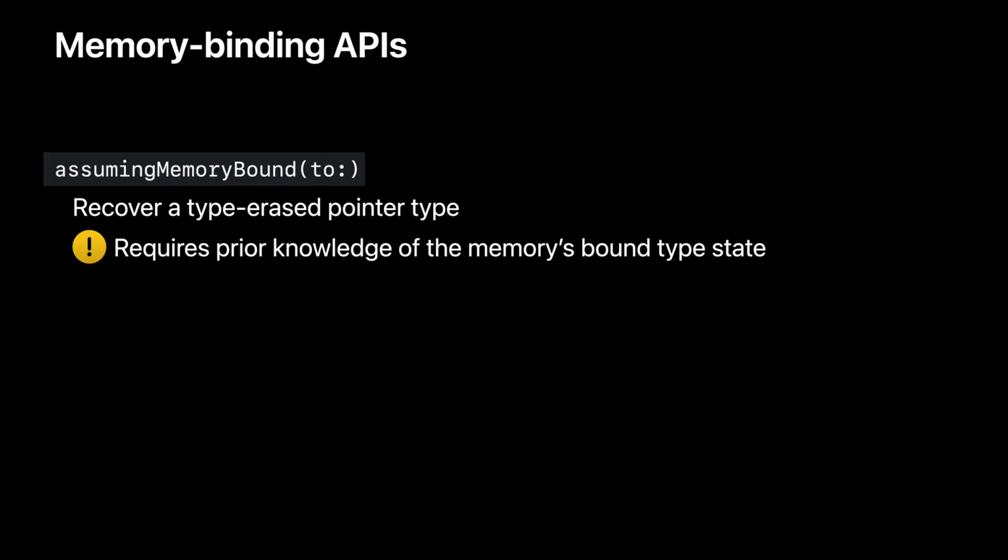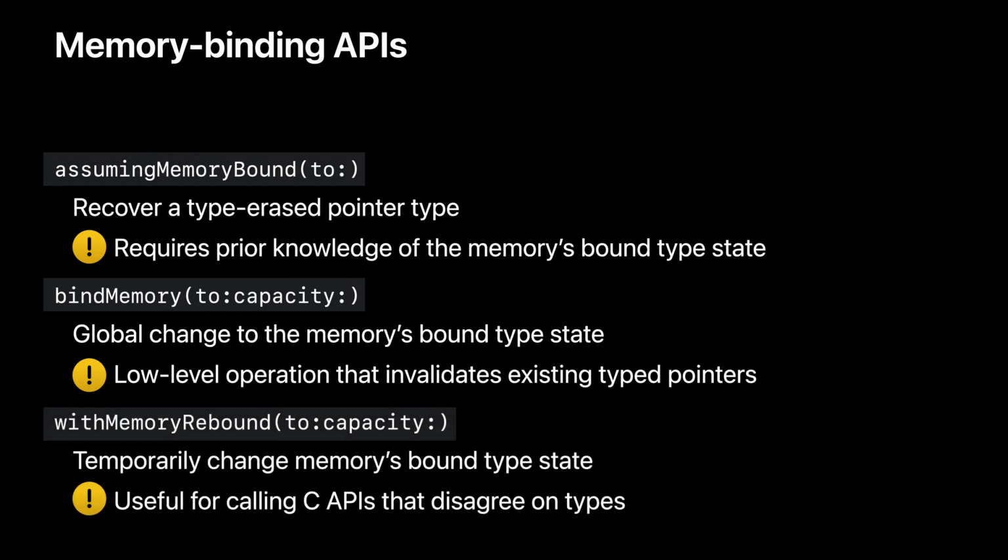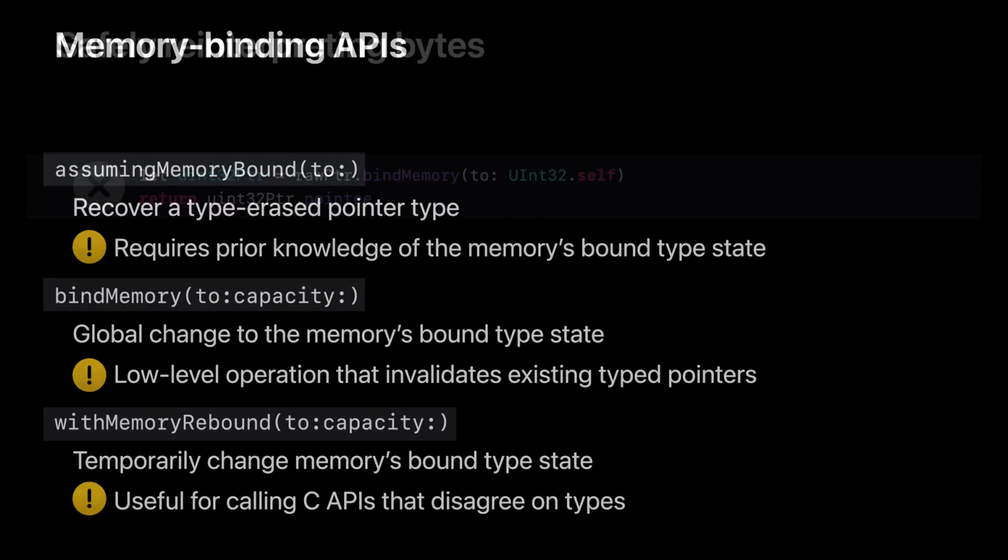Let's recap the memory binding APIs. assumingMemoryBound(to:) is the intended way to recover a typed pointer from a raw pointer. It's dangerous because you need to know the memory is already bound to that type. bindMemory is a low-level primitive that changes the memory's bound type state. It's especially dangerous because it can cause undefined behavior when typed pointers are accessed elsewhere in the code. withMemoryRebound(to:) is a much safer way to temporarily bind memory when it's necessary. It's useful for calling C APIs that disagree on types without copying the underlying memory.